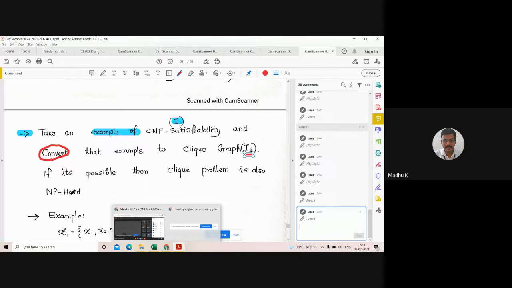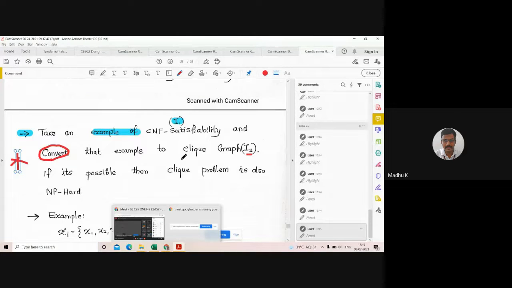This is the procedure. We take an example of the CNF satisfiability problem and convert that example into a clique graph. If it is possible, then the clique problem is considered NP hard.